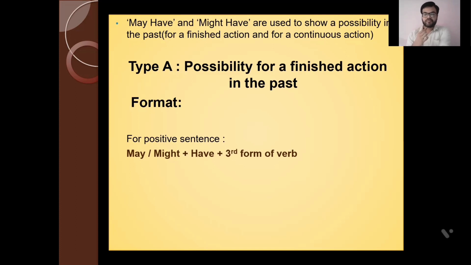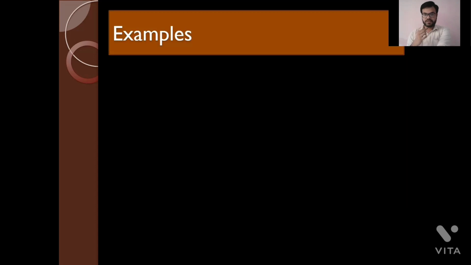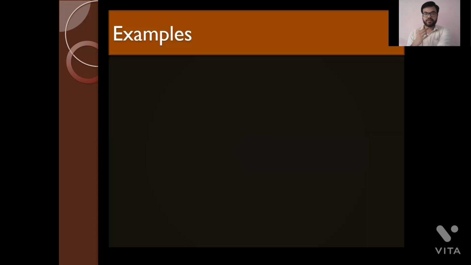Now talking about the negative sentence, the structure is: may not or might not plus have plus third form of the verb. Fine. Now let us look at some examples that will make this more clear.